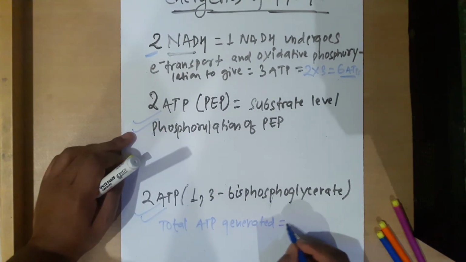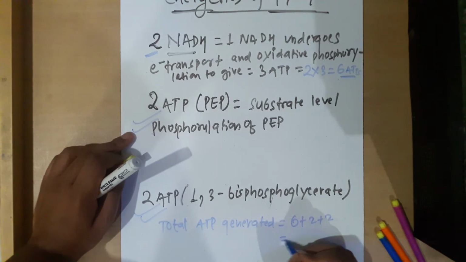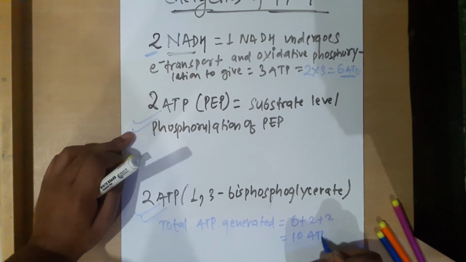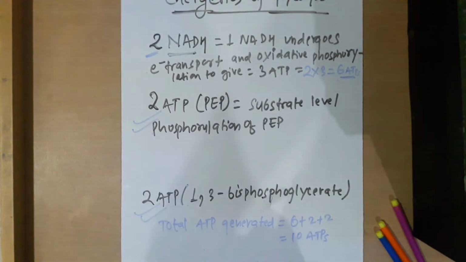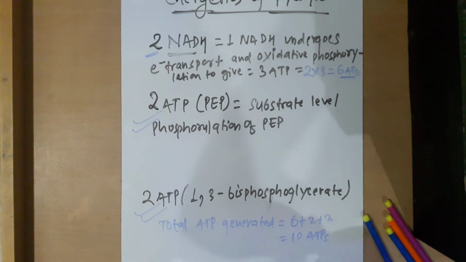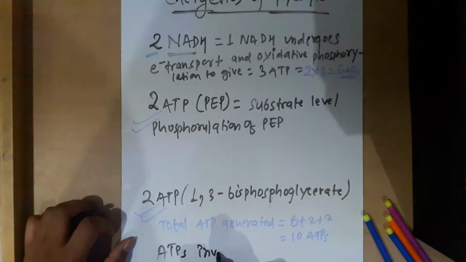Total ATP generated is 8. That is 6 plus 2 plus 2, 10. Yes or no? 10 ATPs. I hope you are getting it. Is it clear? 10 ATPs. And ATPs invested. How much did we invest?